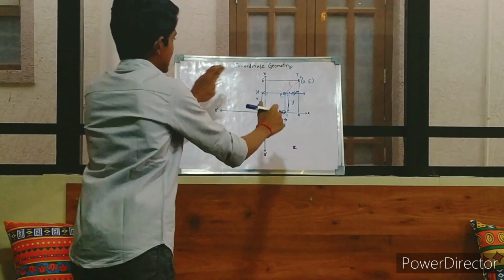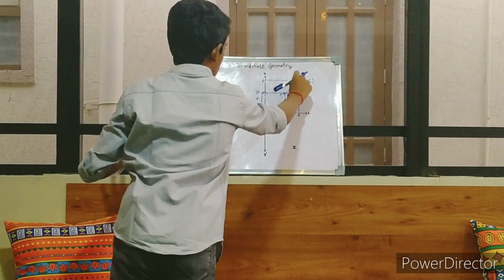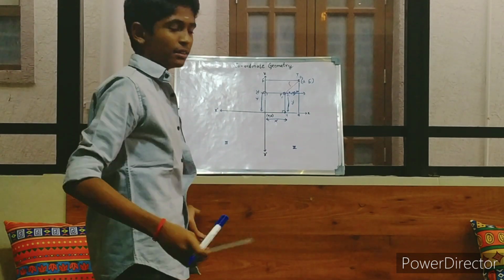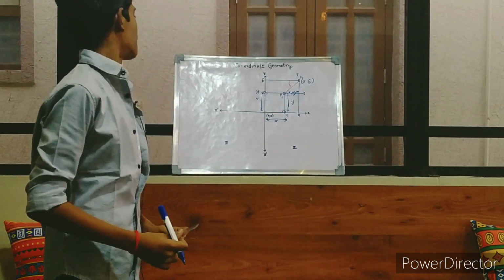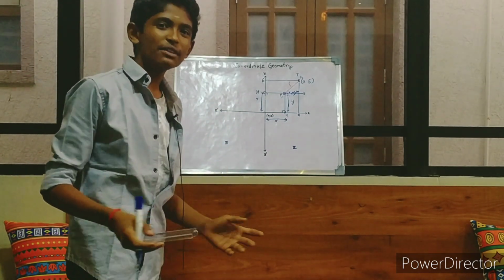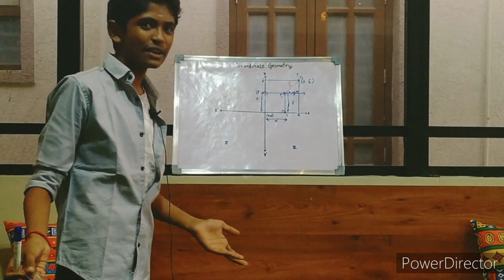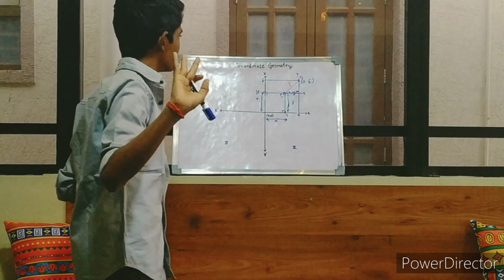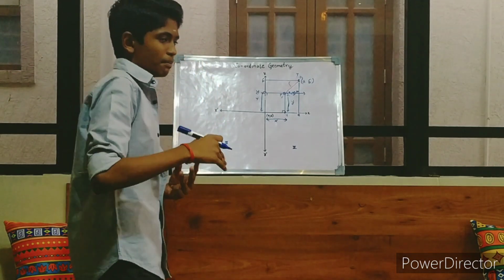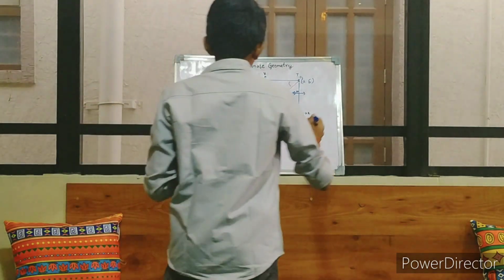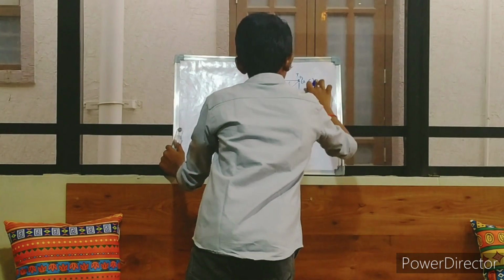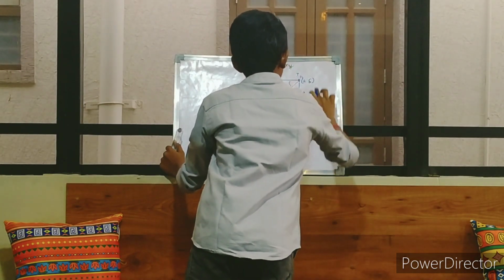Ignore everything, see this part alone. What is this? A right angle triangle again. So we can use the Pythagoras theorem. Wait, how can we use it? We don't have two sides, right? But actually we have two sides. We have to think about it in a much better way. You see? Or else I will draw it neatly. One minute.